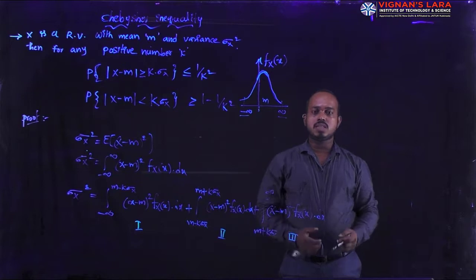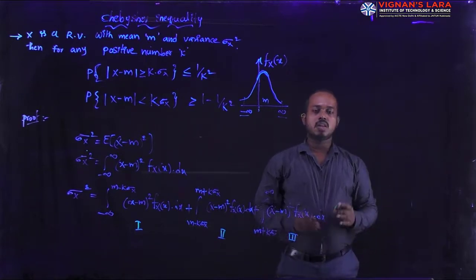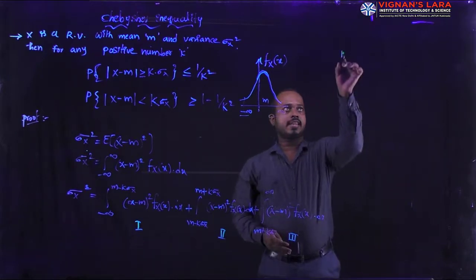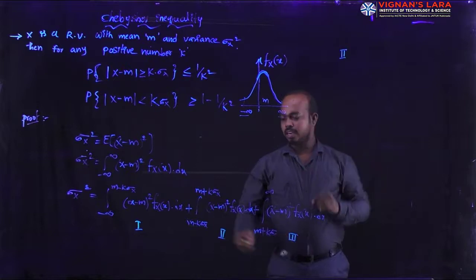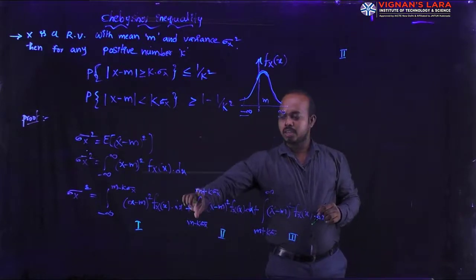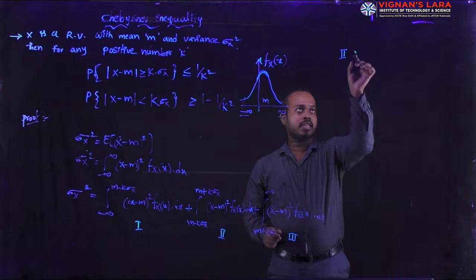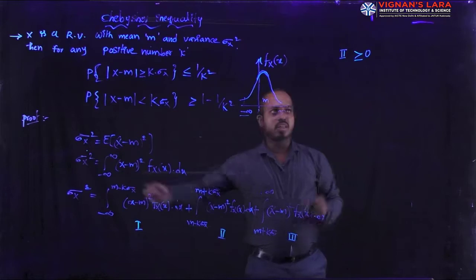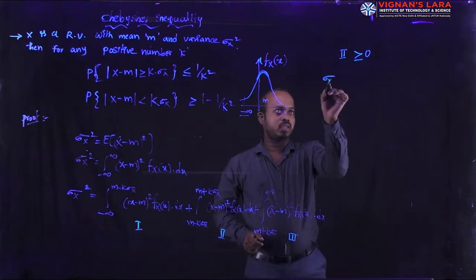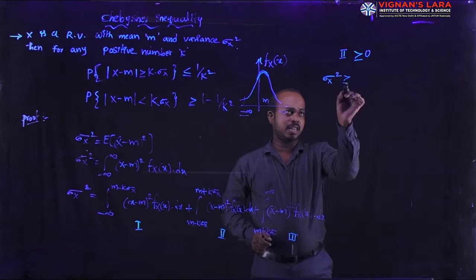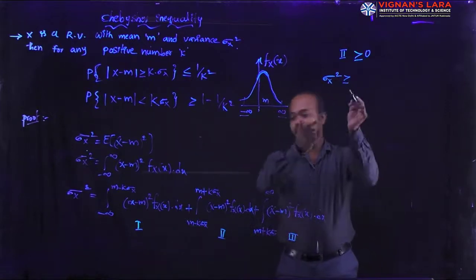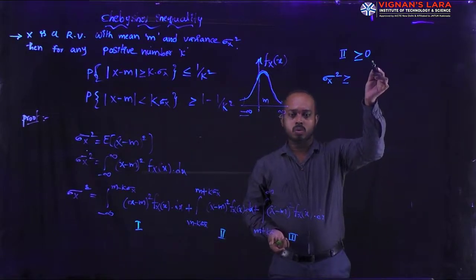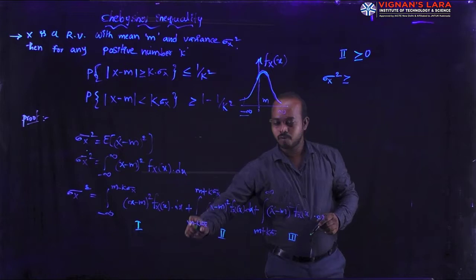When I consider the fixed limits of any function, the value must be greater than or equal to 0. For this, the second term has fixed limits. That's why the quantity of the second term is greater than or equal to 0. That's why in the variance formula, sigma x square is greater than or equal to. Why am I writing that the second term is more than or equal to 0? The reason is it has fixed limits.